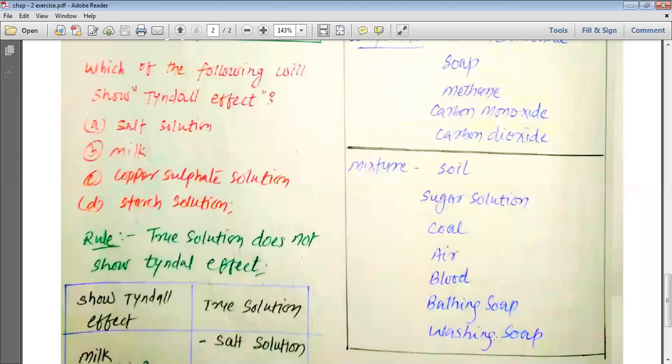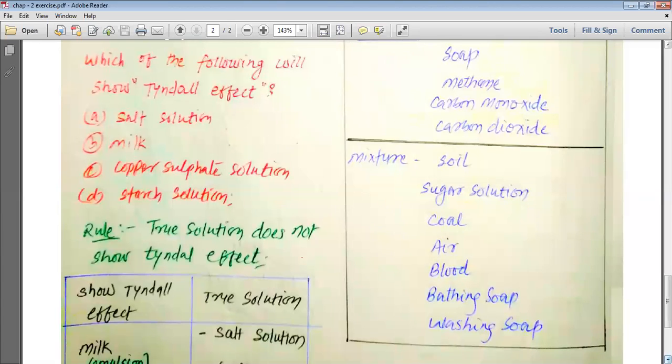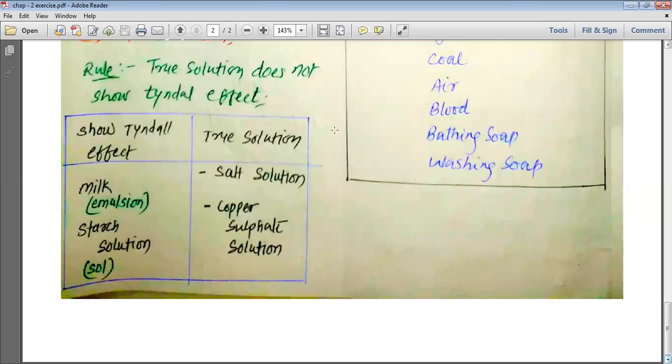In bathing soap and also in washing soap, many things are added so that clothes can be washed well. And that is why soap, when it is alone, is a chemical compound, and that is why we consider it as a compound. But when it comes to bathing soap or washing soap, they are considered as a mixture. This is how, my dear students, most of the questions that we have not discussed during our theories have been discussed from the exercise here. So this is how, my dear students, we complete chapter 2 also with you.